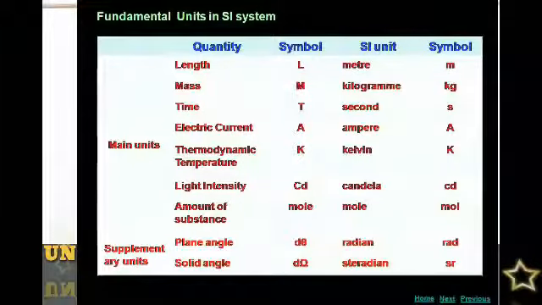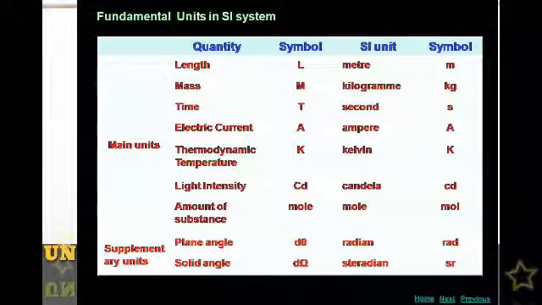Students, you can see the 7 fundamental units: length, mass, time, electric current, thermodynamic temperature, light intensity, amount of substance, along with their SI units and symbols. The last 2 are known as supplementary units, which are used for angles.